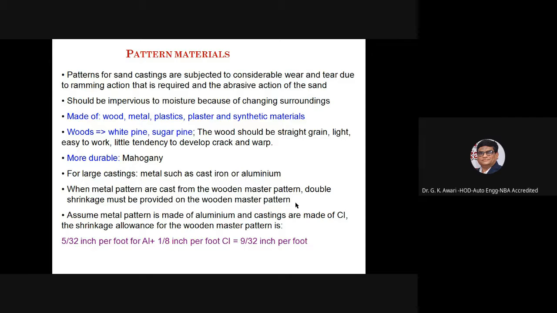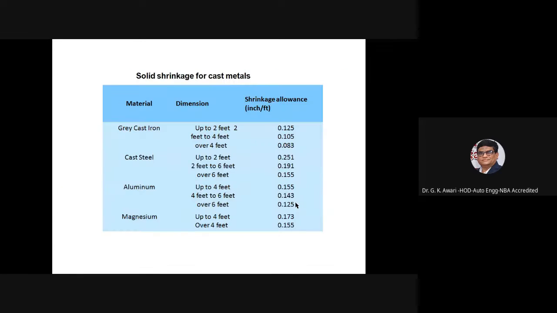So assume the metal pattern is made of aluminum and the castings are made of cast iron, and the shrinkage allowance for the wooden master pattern can be given as solid shrinkage for the cast metal: grey cast iron shrinkage allowance up to 0.125, cast steel up to 2 feet 0.251, aluminum up to 4 feet 0.155, magnesium also up to 4 feet 0.173.